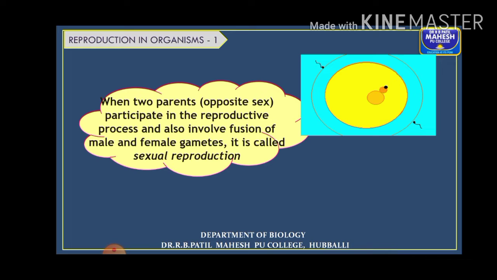So this is the difference. Asexual means only a single parent is involved. Sexual reproduction involves two parents of the opposite sexes, right?